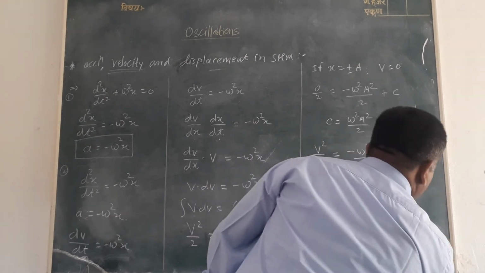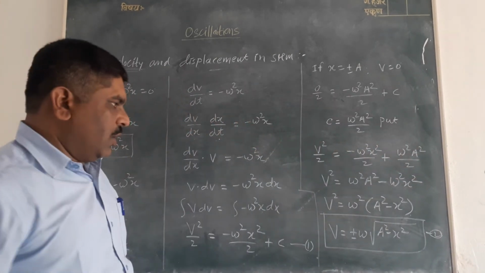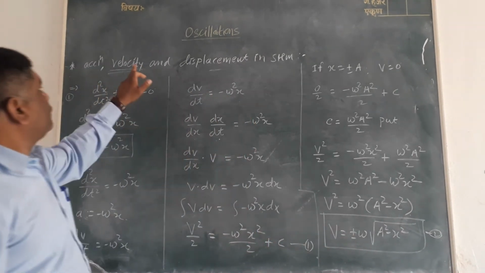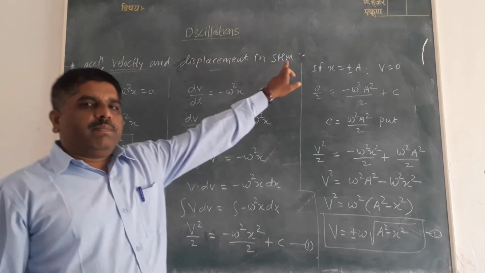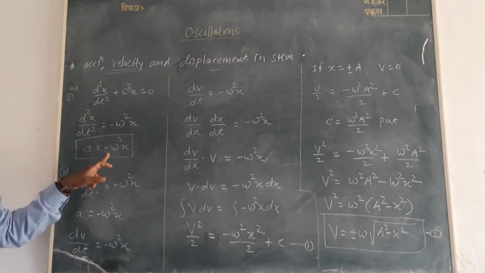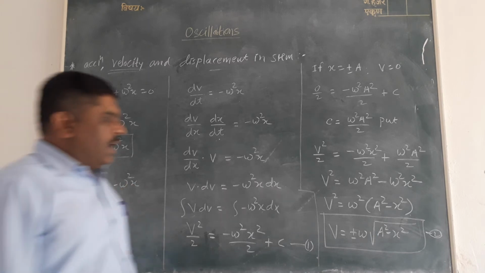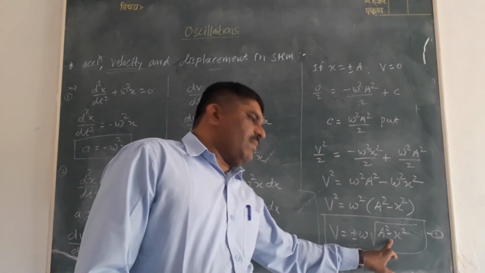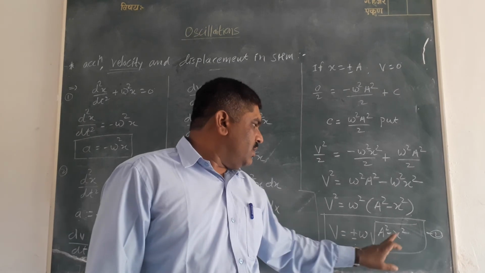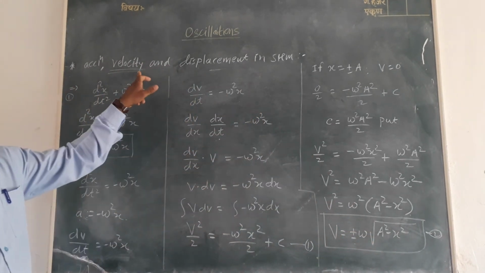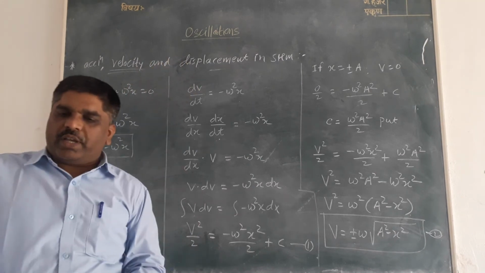Suppose this is equation 2, or this bracket equation is called the velocity in simple harmonic motion. This is a is equal to minus omega square x, acceleration in SHM, and v is equal to plus minus omega into bracket a square minus x square. This equation is called the equation of velocity in simple harmonic motion.